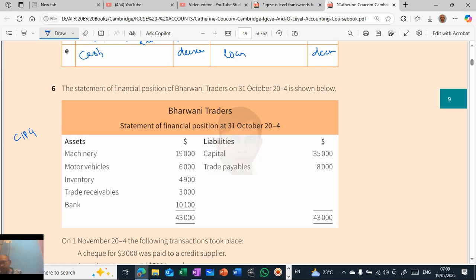This is the actual way you have to write: assets always on this side, and liabilities on this side. So please keep in mind that the figures matter, and this also matters a lot, because this is how we have to write.